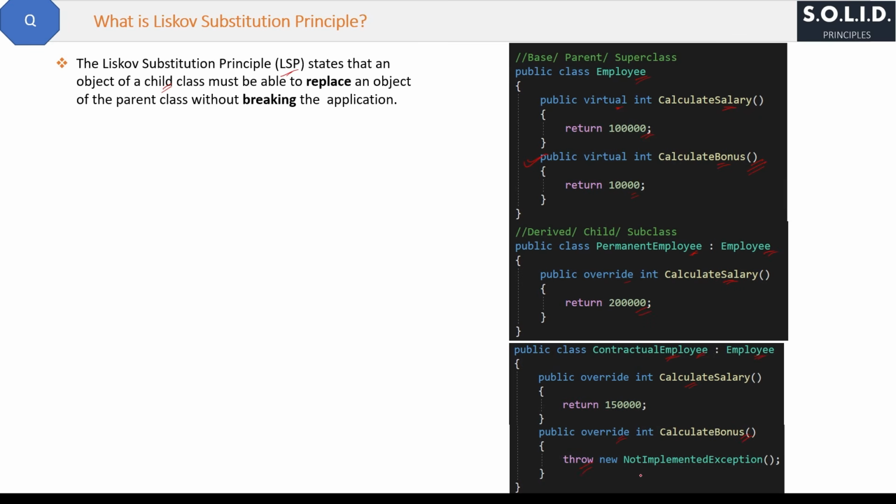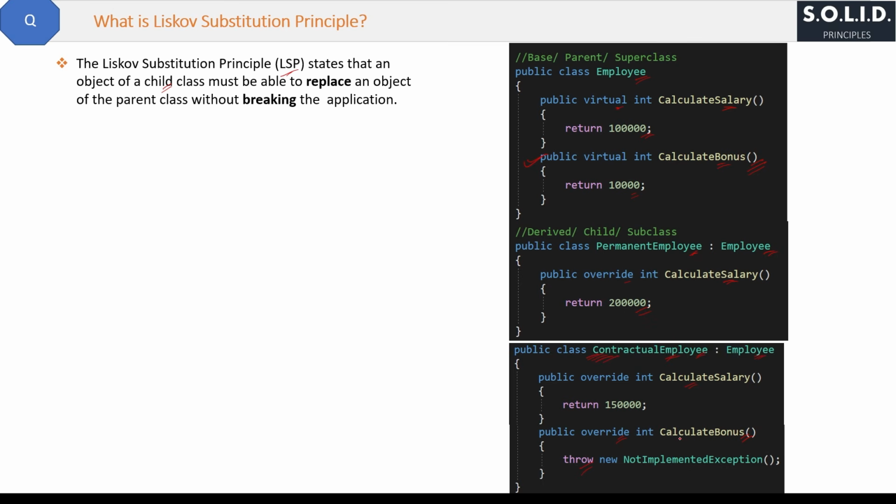Why are we throwing the error here? Because if we do not override the calculate bonus method and write no code here, then by default the ContractualEmployee will automatically get the calculate bonus method of the Employee class, the parent class, like the PermanentEmployee class inherited it, right? And if anyone in future creates an object of the ContractualEmployee class, then that object will be able to call calculate bonus, right?